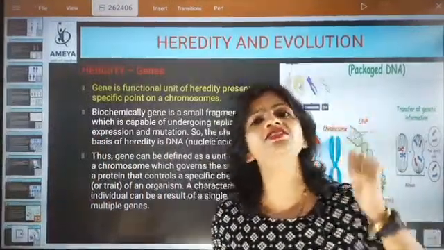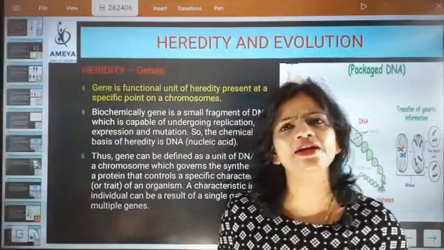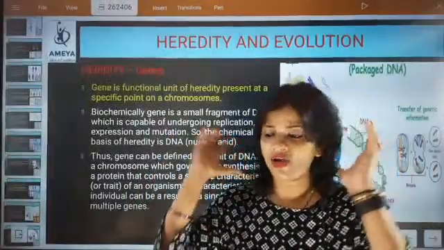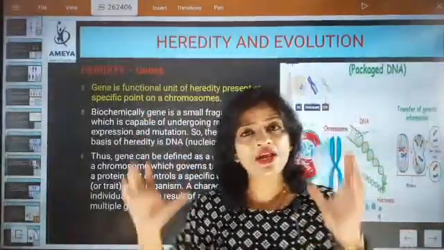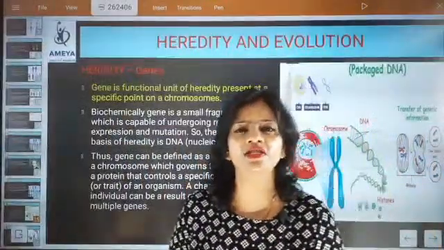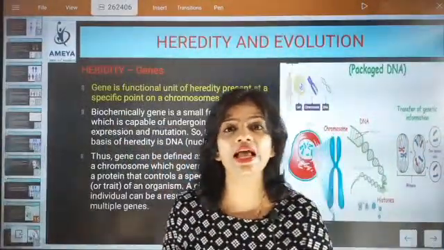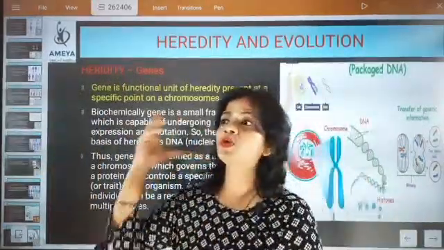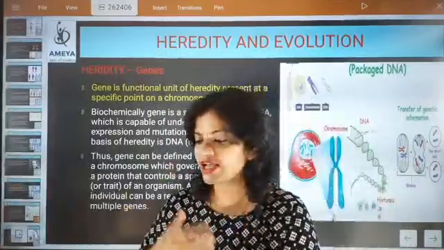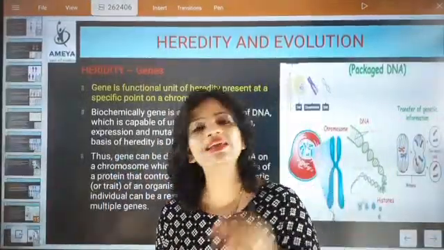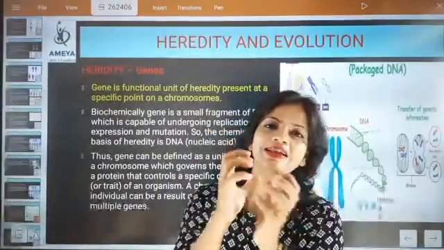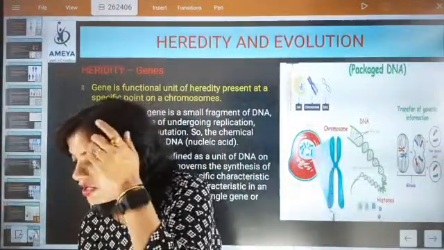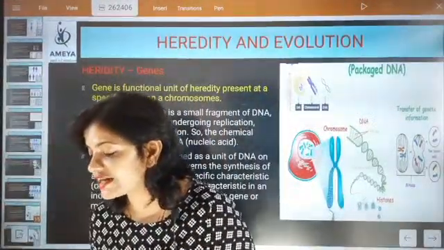So DNA contains the genetic information. Now what is DNA containing? DNA is containing genes, and genes have many different types of coding of information about the ancestors: how our ancestors were looking, what diseases they had, what good characteristics they had, behavior, nature, many things they were compiling inside it, and genes are possessing that right now. And gene is a part of DNA. So gene is a small part of DNA which carries the trait of the parent.